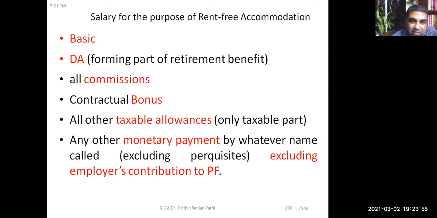Any other monetary payments, whatever may be the name, but excluding employer's contribution to PF. So all these monetary payments shall be included in salary for the purpose of rent-free accommodation. So this is the meaning of salary for the purpose of rent-free accommodation, and you already know how to arrive at the value of rent-free accommodation.